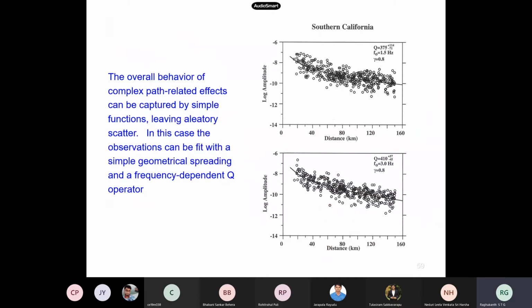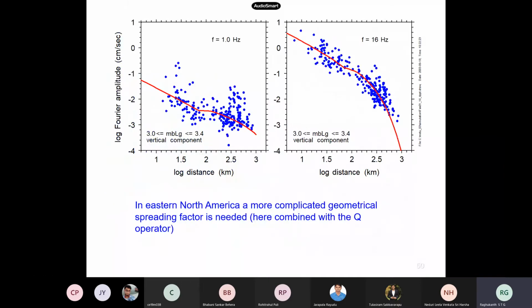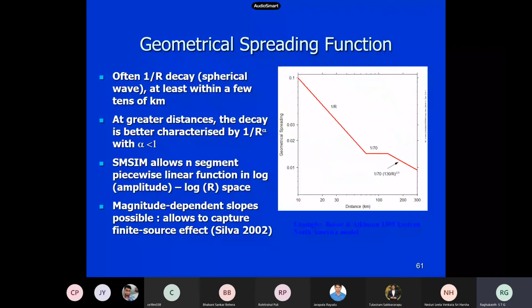So based on this, people have found out the damping, you followed, that quality factor and all those things from the data itself. So the log Fourier amplitude spectra versus distance, people have found out all these things. So this is the geometrical spreading.